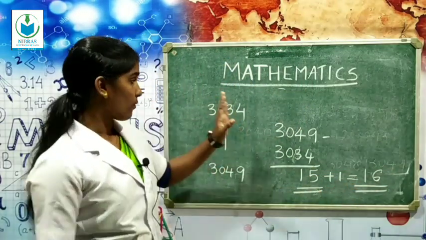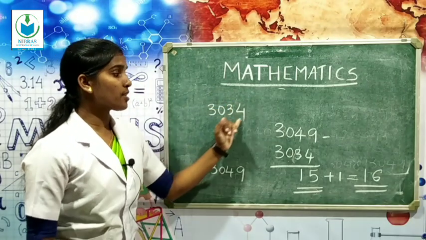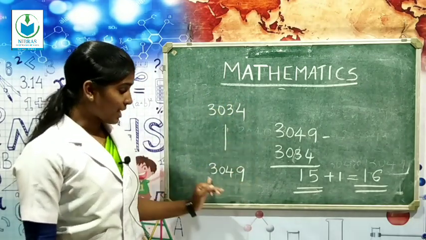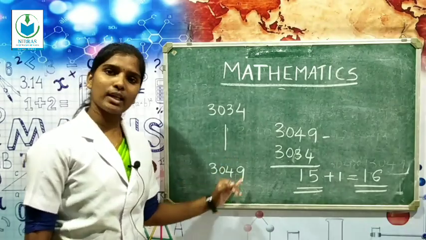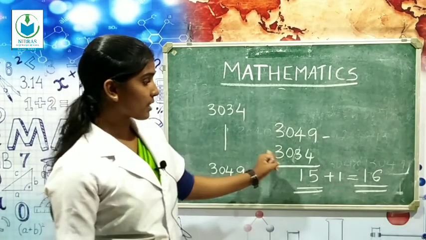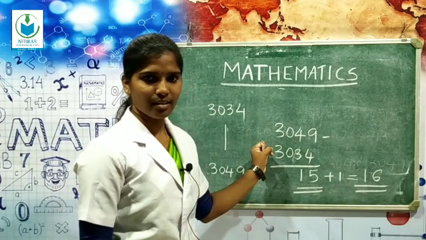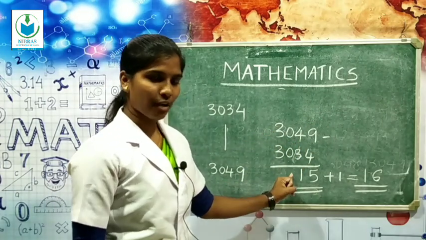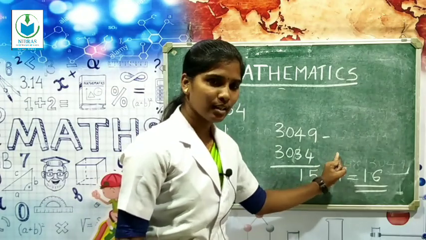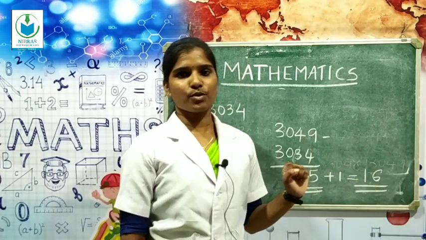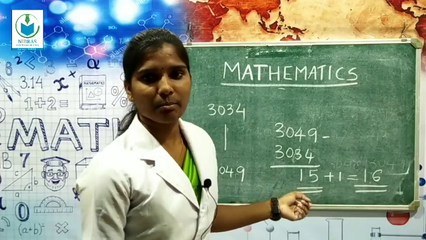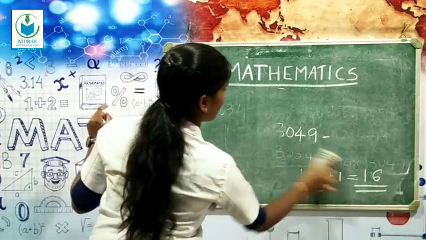So once more, the first admission is 3034 and the last admission is 3049. So you just subtract 3034 from 3049 and we get 15. After that you just add 1. Then we get the number of students. So this is the second method. Clear?